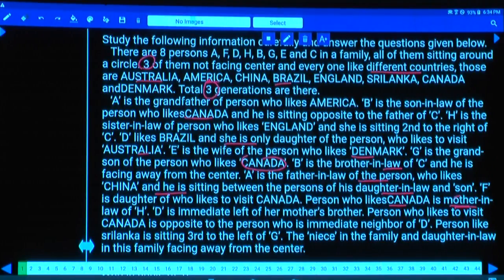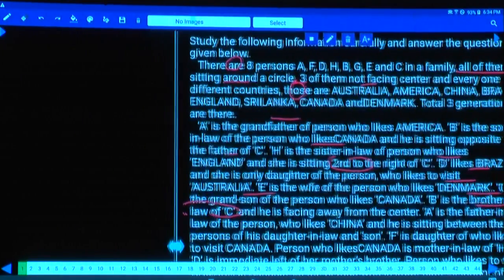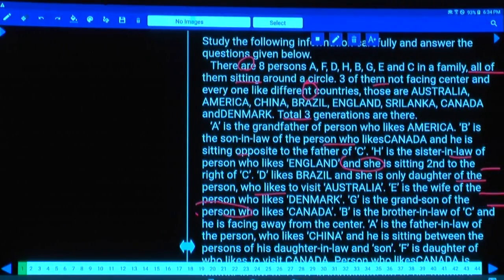And the person who likes Canada is the mother-in-law of H. As D is the mother-in-law of H, now here. And this is how the relation between these persons can be identified here. Now the person who likes Canada, Canada is what? The person who likes Canada is a female. And this person got married to the person who likes Denmark, isn't it? And Denmark is what? Denmark is A.